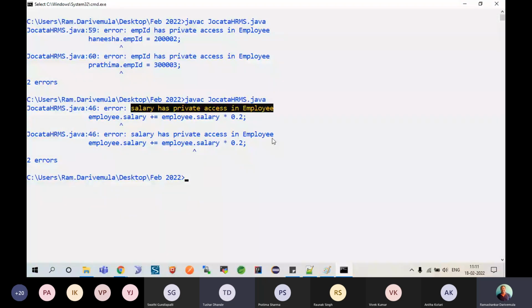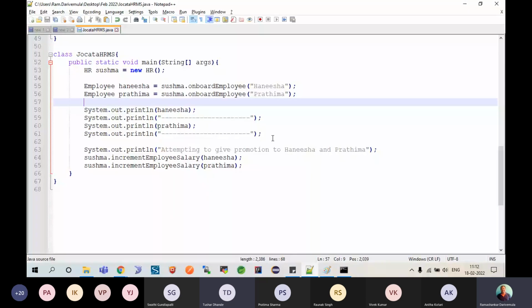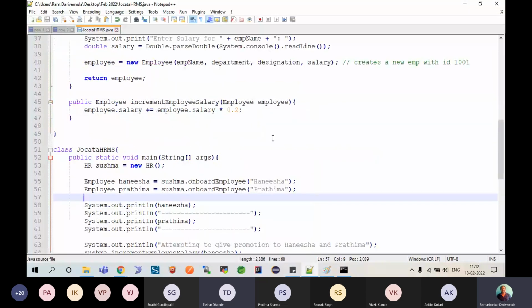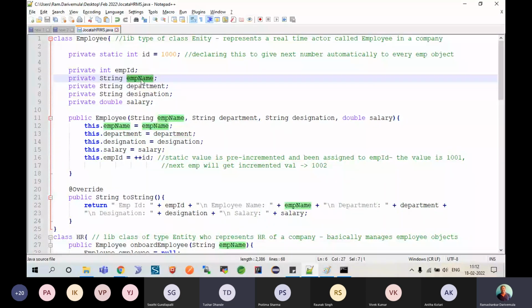Because you only made it private, you should give a provision to modify it or to access it, or else an outsider will never be able to access things. So here, as a developer, you will decide whether you want to give the provision to modify it or not. Salary can be modified. The answer is yes. Department can be modified. Yes. Designation can be modified. Yes. Employee name. Yes. Let's say, for example, by mistake, employee ID spelling is wrong, and then there should be a provision to modify.